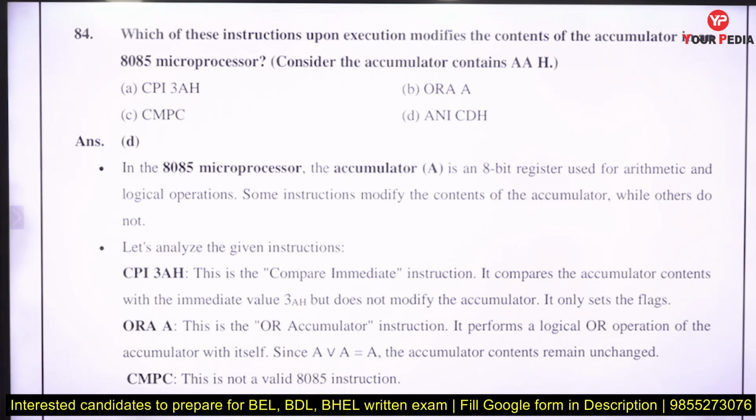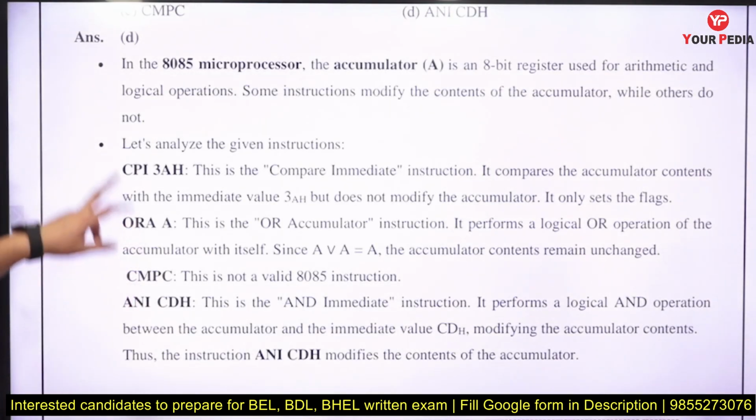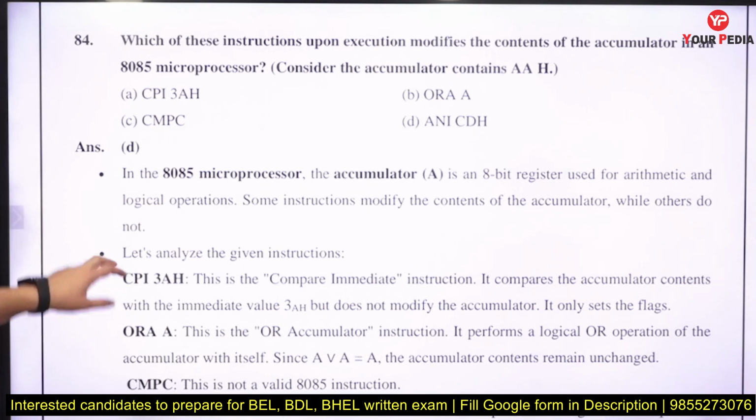CMPC is not used in the 8085. ANI 0FH, that is AND with the immediate data available in this instruction. We have to AND that data and the result will be stored into the accumulator. So that instruction will modify the accumulator, right?